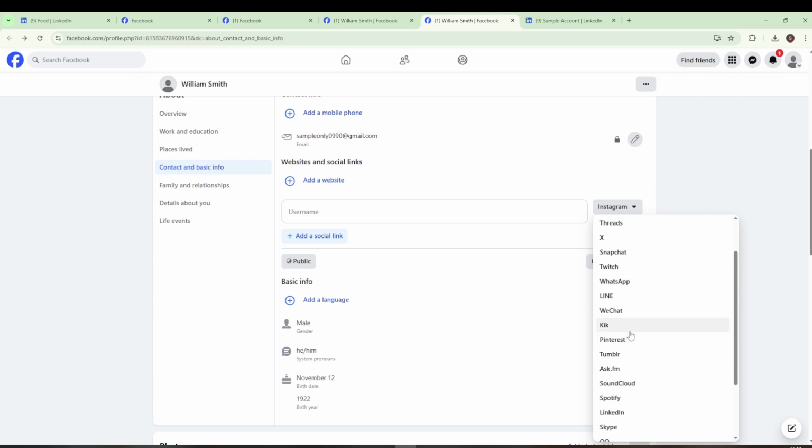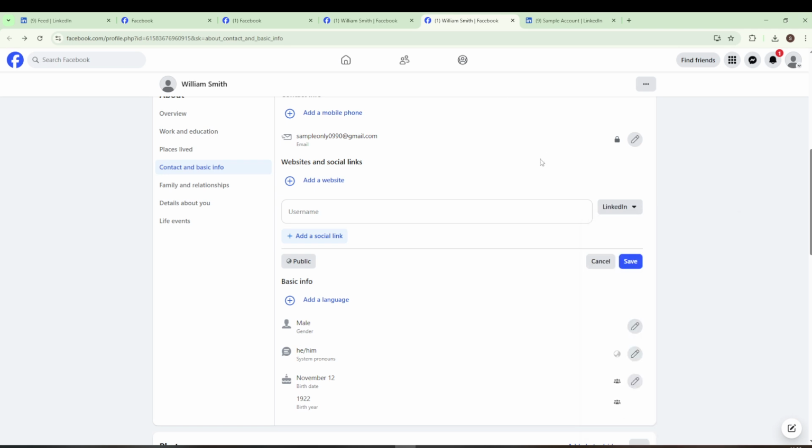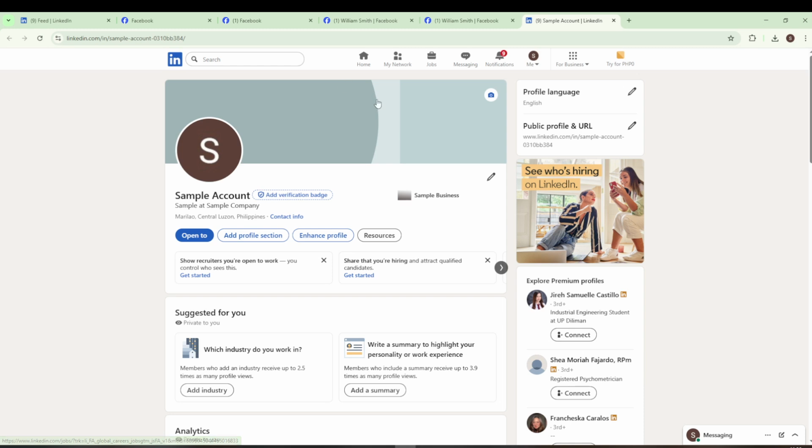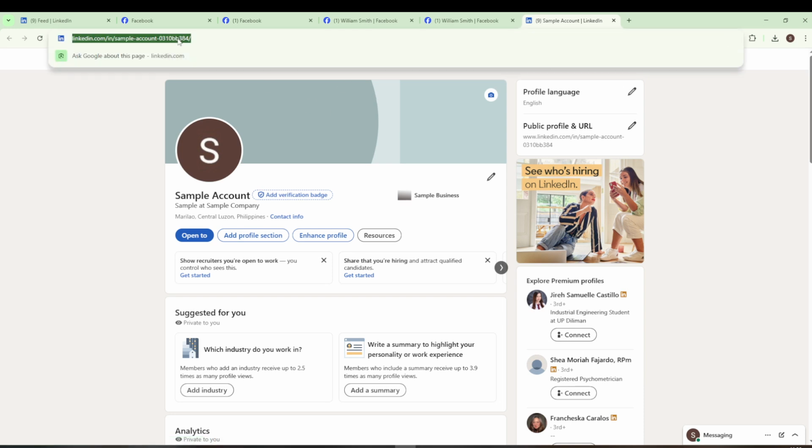Now here's an important aspect. You'll need your LinkedIn username for the connection to be successful. So let's take a brief detour over to your LinkedIn profile. When you arrive on LinkedIn, your task is to locate and copy your unique username. If you're uncertain as to where this is, remember it usually forms part of your profile URL.